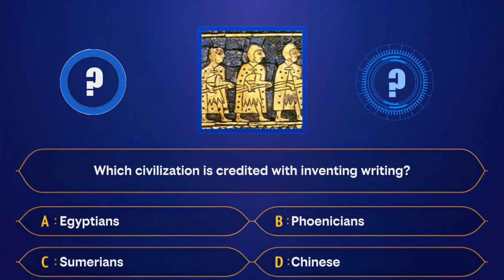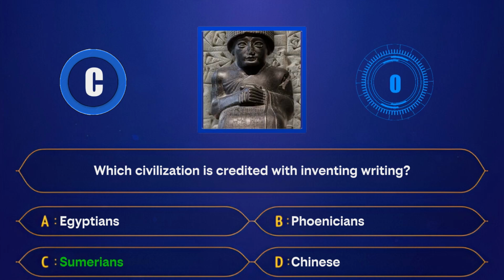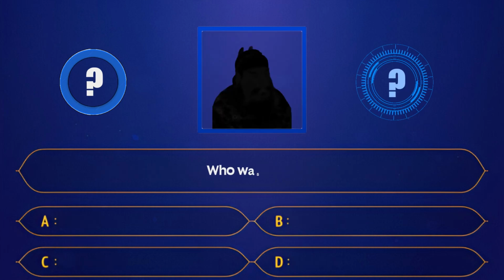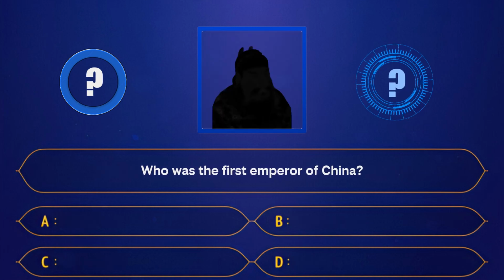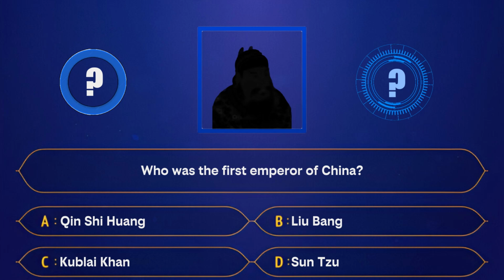A. Egyptians. B. Phoenicians. C. Sumerians. D. Chinese. Correct answer, Sumerians. Who was the first emperor of China? A. Qin Shi Huang.